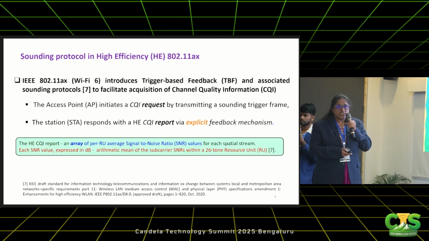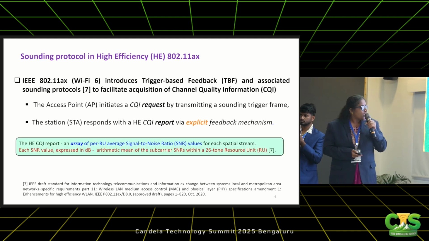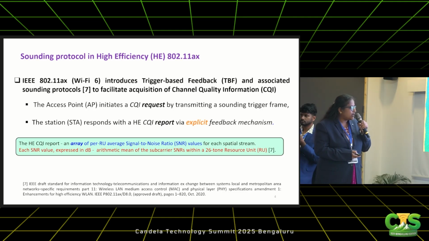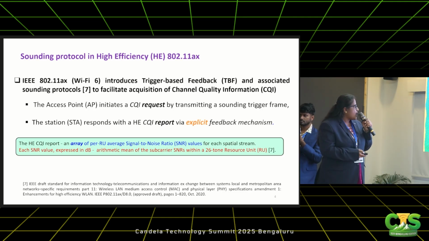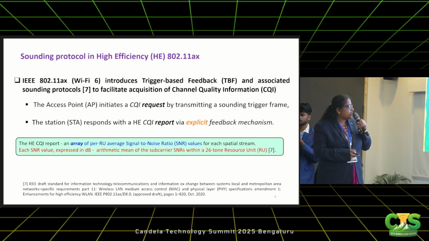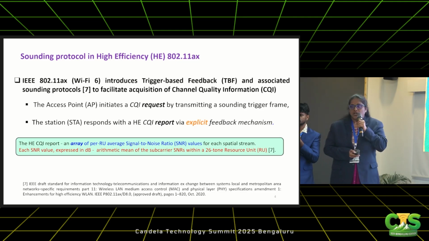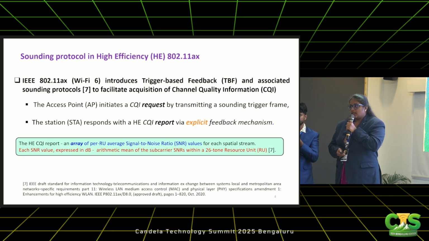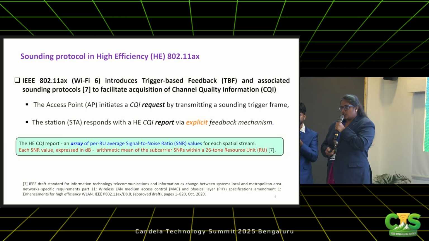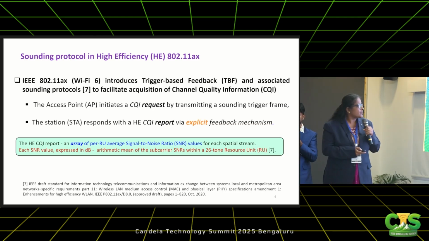So what does this HE CQI report actually contain? It's an array of per-RU average SNR values for each spatial stream, and each SNR value in this array is expressed in decibels, and it is the arithmetic mean of the subcarriers within a 26-tone resource unit. So we have a granularity up to 26 tone, which is the minimum RU size supported by 11ax.